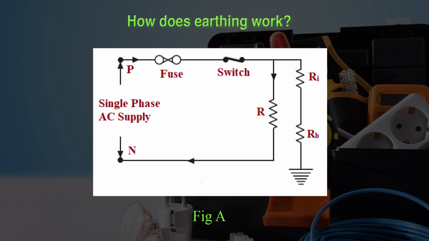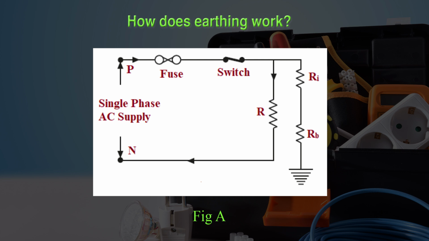This resistance R is of any electrical appliances or equipment, and here you can see that Ri is the resistance of the body, or you can consider it like an insulation resistance, and this Rb is the resistance of the human body. So in normal condition, as you see in figure A, when single phase AC supply is connected across any electrical appliances, then current will flow through the fuse, switch and R.